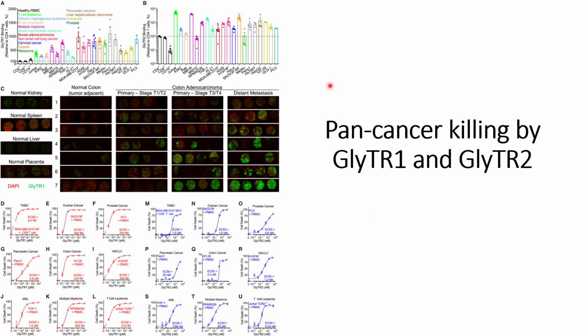However, they are able to make a point about the specificity of GlyTR1 and GlyTR2, and that they can cause the death of tumor cells when co-cultured with them, if the cancer cells have those specificities, that is high beta-1,6 GalNAc structures in N-glycans, and also high GalNAc structures, or the TN and STN structures. So this is what they have presented in this figure.